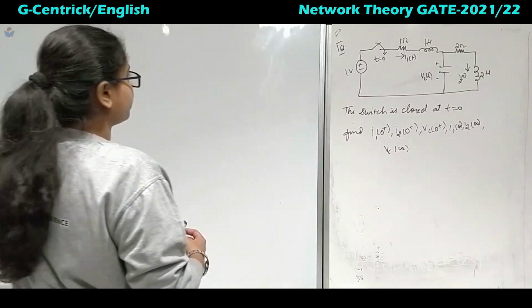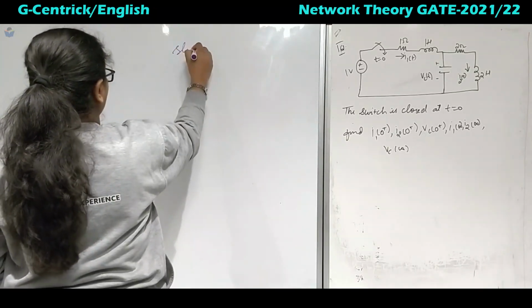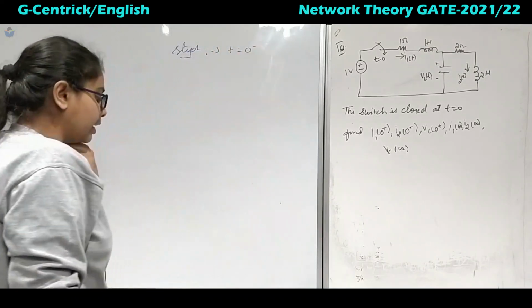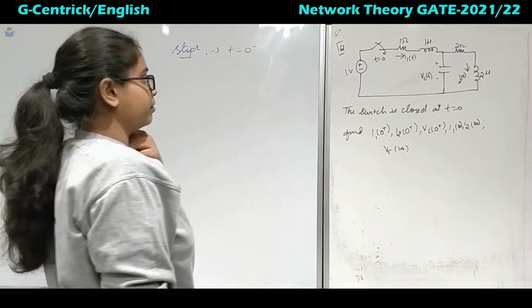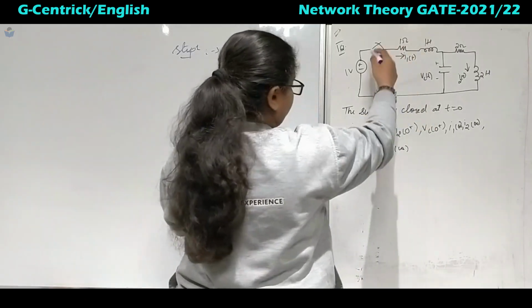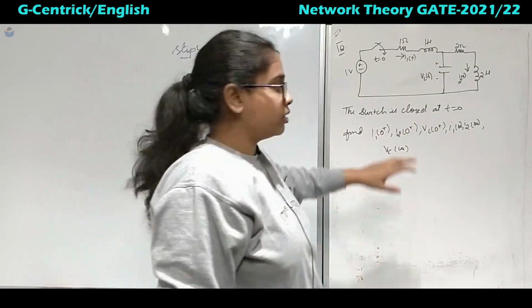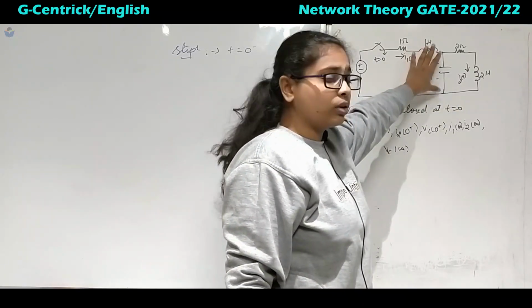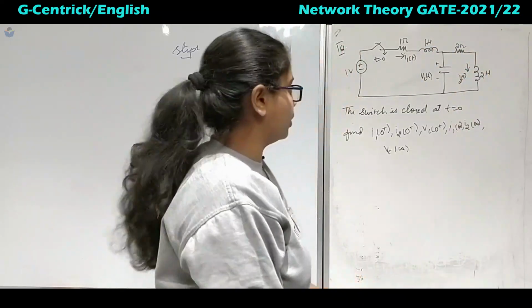Okay, so we'll start with our step 1. So step 1 says at t equal to 0 minus. So at t equal to 0 minus, what is the circuit? It will be open. So when it is open, it means that there is no supply of current through the inductor. Okay, so voltage across this will be also equal to 0, right?